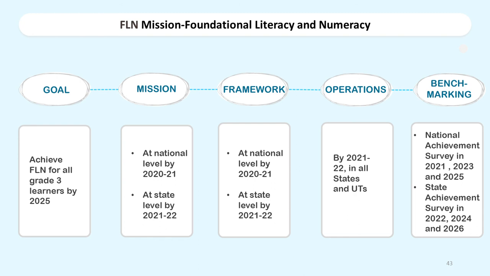The frameworks are prepared by 2021, and at state level it will be by 21-22, and the operations to be taken up in 2021-22 in all states and all UTs. And for benchmarking, the National Achievement Survey in 21, 23 and 25, and the State Achievement Survey would be held in 22, 24 and 26, just after 1 year of the National Achievement Survey.